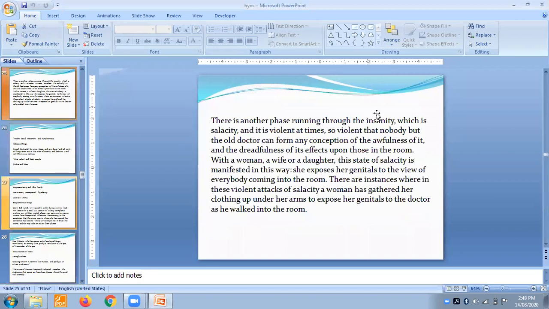There is another phase running through the insanity, which is salacity, and it is violent at times, so violent that nobody but the old doctor can form any conception of the awfulness of it, and the dreadfulness of it is affected on those in the room, with a wife or daughter. The state of salacity is manifested in this way: she exposes her genitals to the view of everybody coming into the room. There is an instance where in this violent attack of salacity, a woman gathered her clothing up under her arms to expose her genitals to the doctor who walked into the room.